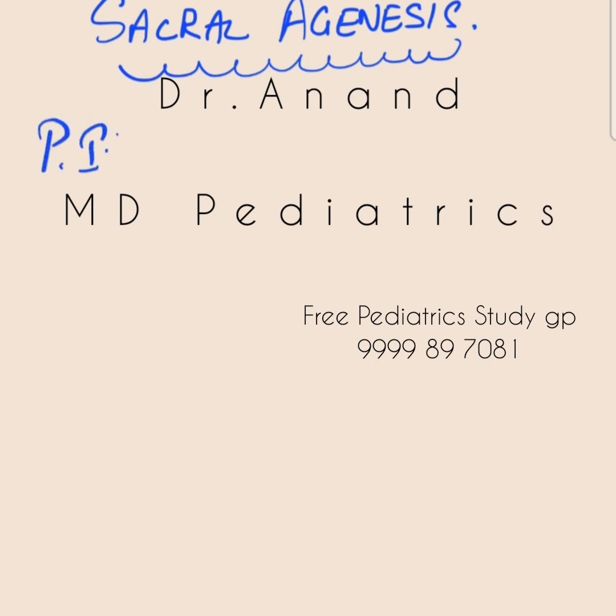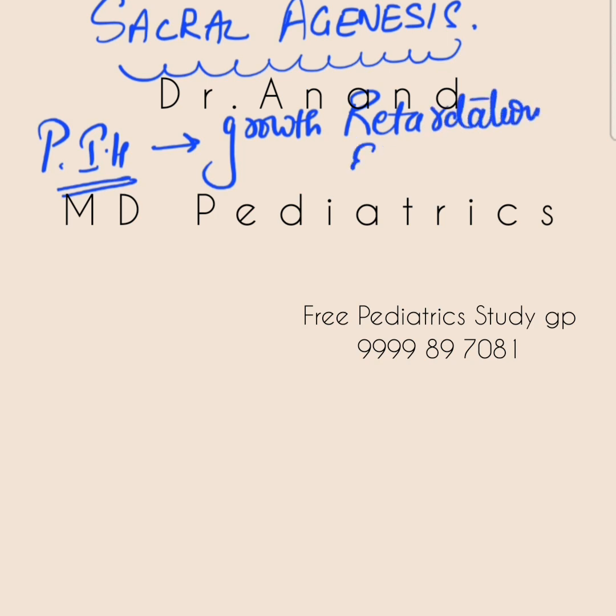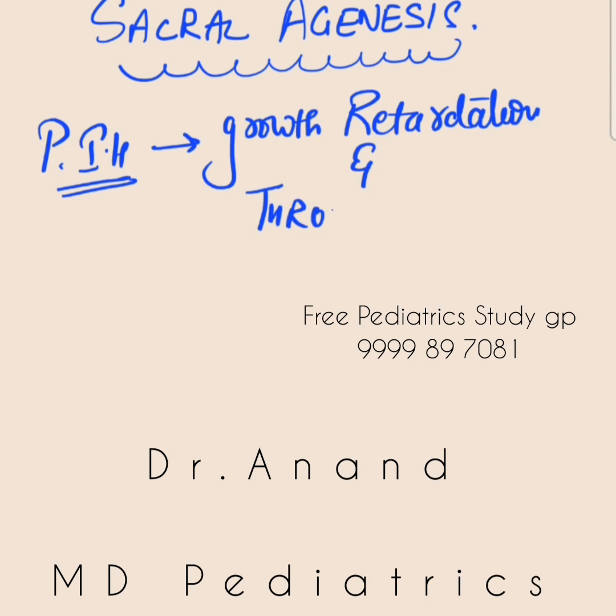So in antenatal history, of course, pregnancy induced hypertension. We need to rule out whether the mother is a case of PIH. If the mother is a case of PIH, then what are the problems the baby can have? The baby can land up with growth retardation. The baby can have thrombocytopenia. These are important things, please remember, you should use your brains. Some cases the baby can have abruptio placenta and premature delivery also. But at least two you should remember: in the case of PIH, the baby can have growth retardation and thrombocytopenia.